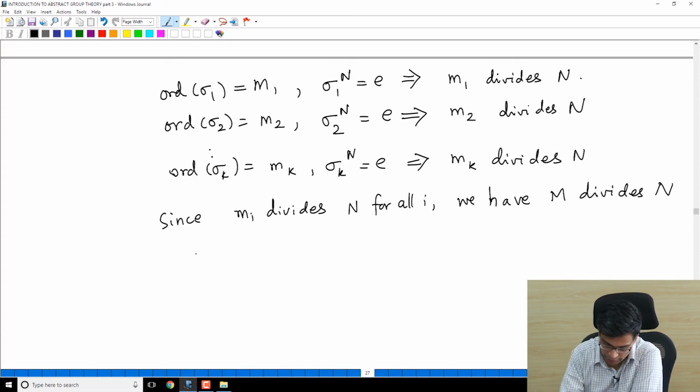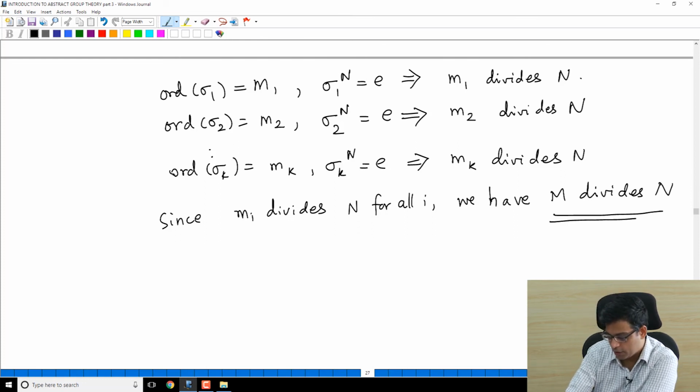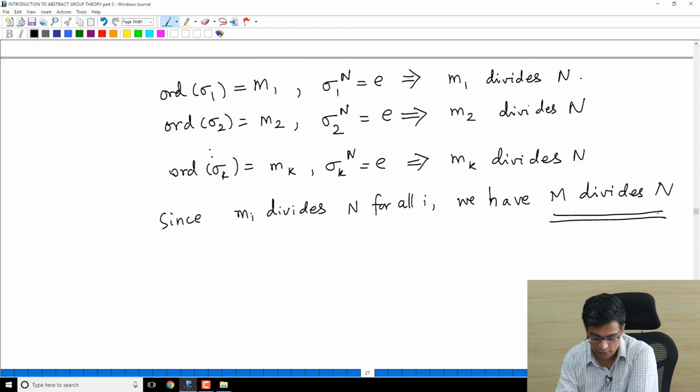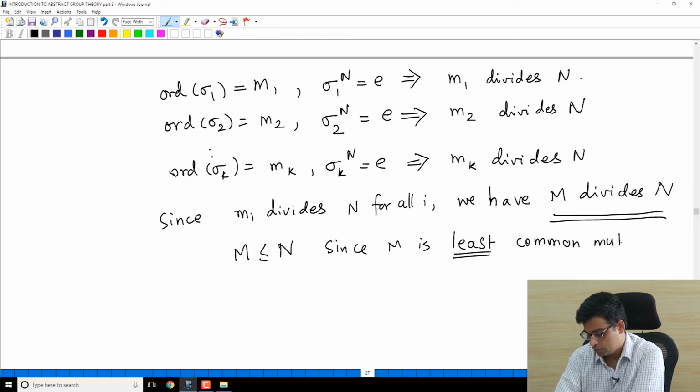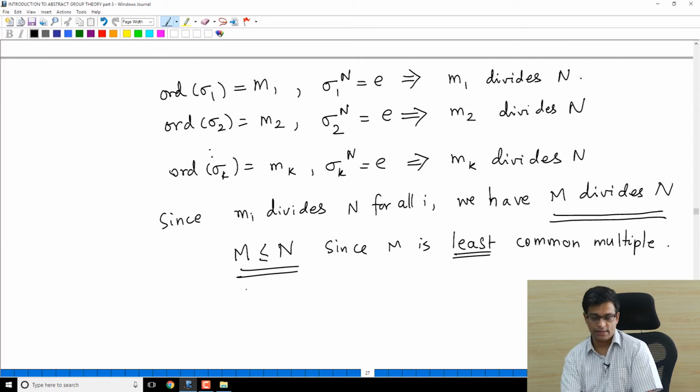And in fact, even if you are not familiar with this, M is the least common multiple and n is a multiple, so we must have this. We only need this for the moment. Capital M is the least common multiple, n is a multiple, so M is less than or equal to n.